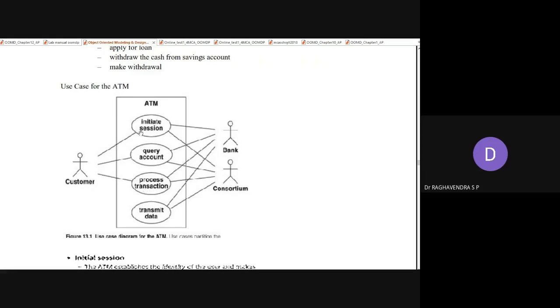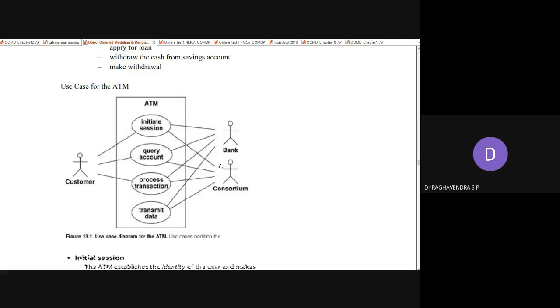The same transactions can also be done by the banking person. The banking person can also initiate a session, can query the account belonging to a particular customer, and can also perform a transaction. Suppose an account has been debited, the same thing has to be reflected back to the master account. So processing a transaction is also one of the responsibilities of an actor called bank personnel.